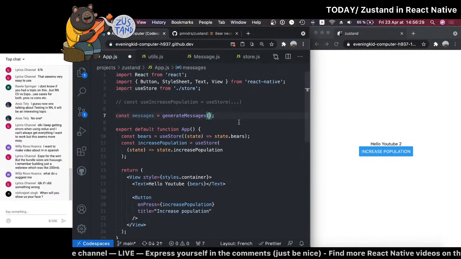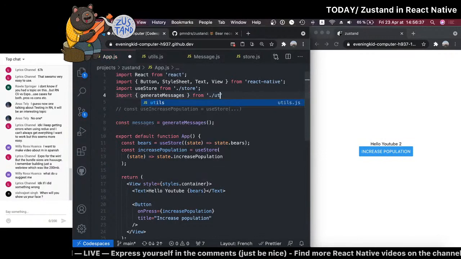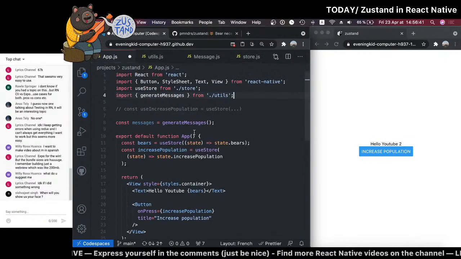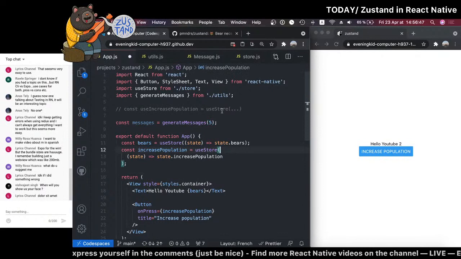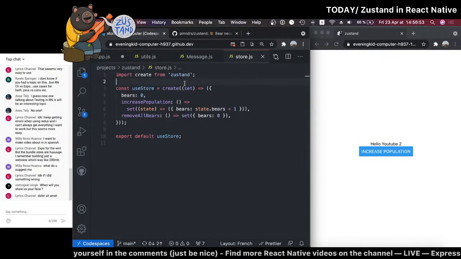All right, so we have generate messages, but I don't have the function yet. So we'll take this from the utils file. Oh yeah, I exported this. I kind of forgot already. So generate messages. Let's just start with 5 messages and see. Oh, actually, I'm stupid. I don't have to do this here. I have to do it inside the store.